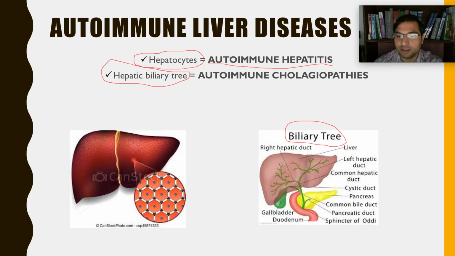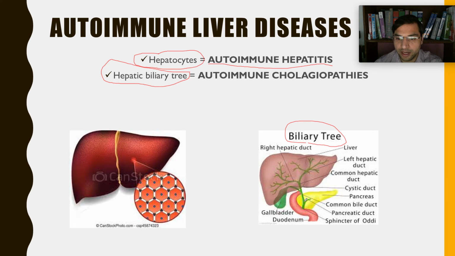The biliary tree: the hepatic lobules make canaliculi, which make canals, and then ductules, then ducts, then the right hepatic duct, left hepatic duct, common hepatic duct, right?